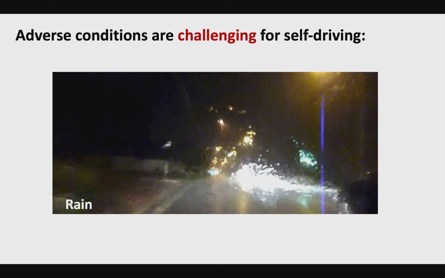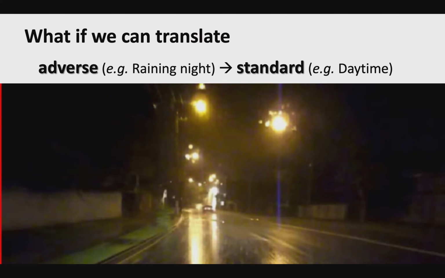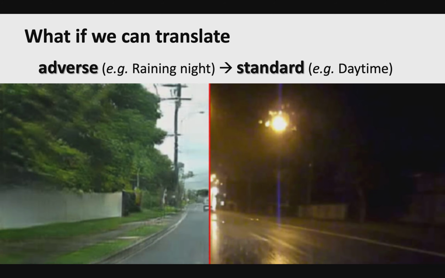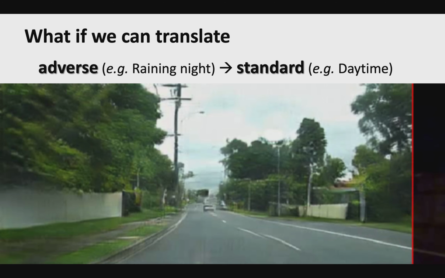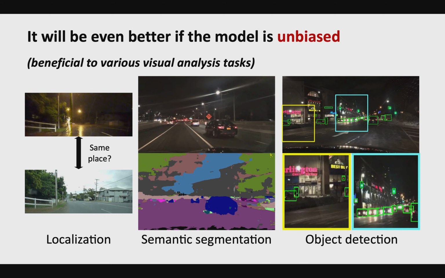Therefore, we're interested in translating the visual data from adverse conditions to the standard condition, so that it can help us see through the rainy night. Our model should be unbiased toward both data and tasks. This means that it works regardless of the weather and lighting conditions, and the same translation results can be beneficial to various visual analysis tasks at different levels, like localization, semantic segmentation, and object detection. This is a challenging problem which has never been solved before, as far as we are aware of.